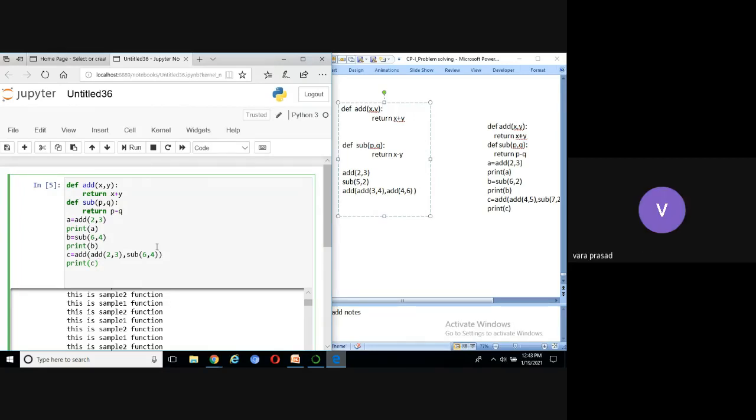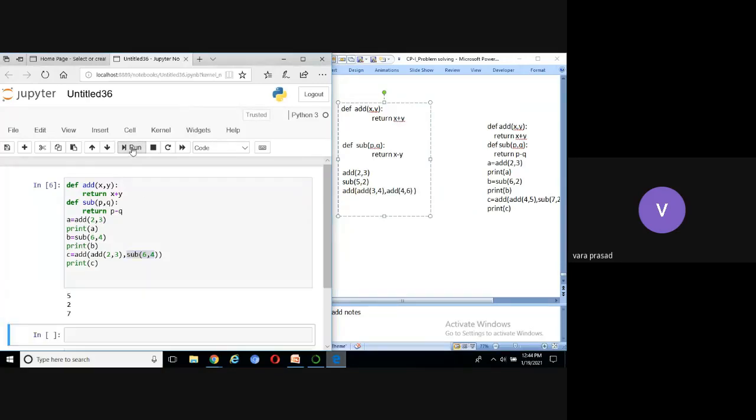The add function takes two parameters. The first parameter is the return value of this call. What is the return value of this call? 5. The second parameter is the return value of sub 6, 4. What is the return value of sub 6, 4? 2. Now this function takes two parameters. What are the parameters? 5, 2. What is the output? 7. What is the output total now? 5, 2, 7. Run the code here. 5, 2, 7. Is it clear, all of you?